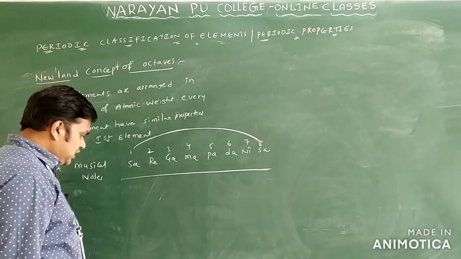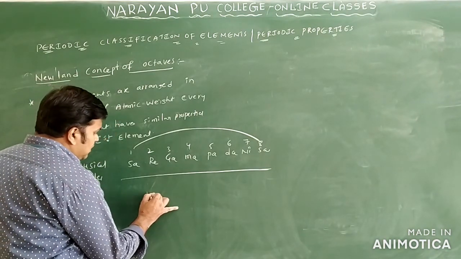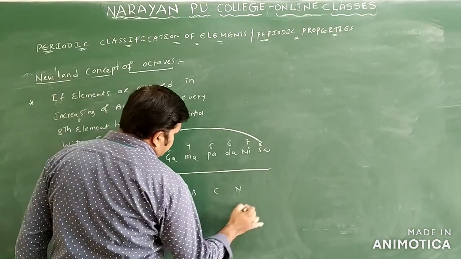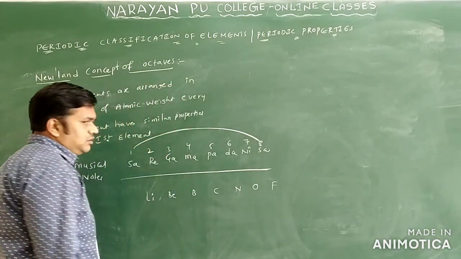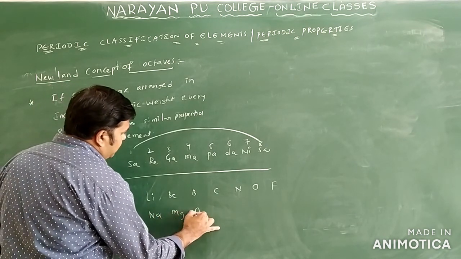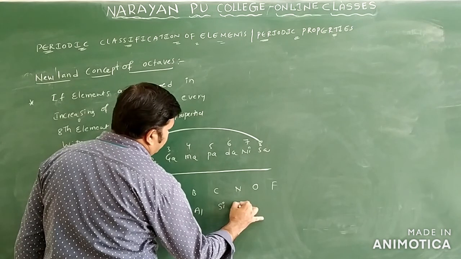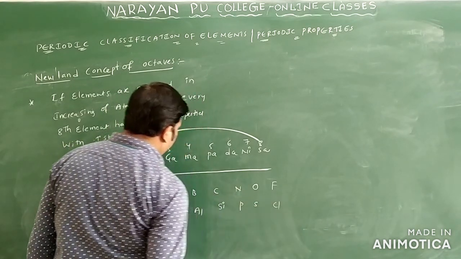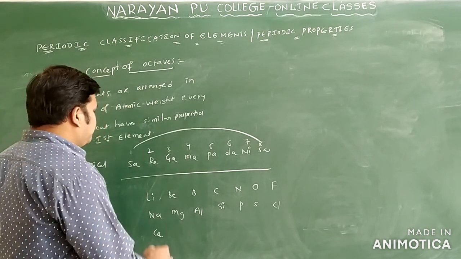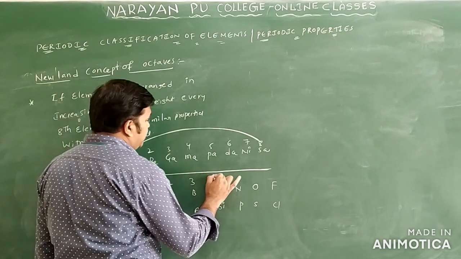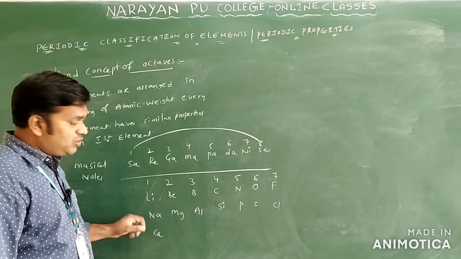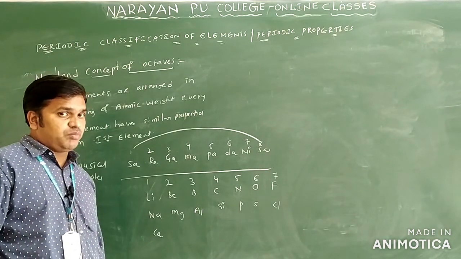So let us see the elements. We have lithium, beryllium, boron, carbon, nitrogen, oxygen, fluorine. We are not taking the noble gases. Then sodium, magnesium, aluminum, silicon, phosphorus, sulfur, chlorine. We will take argon, and after that calcium. Now give the numbers 1, 2, 3, 4, 5, 6 and 7. What is the eighth element here? Sodium is the eighth element. Both lithium and sodium have the same properties.